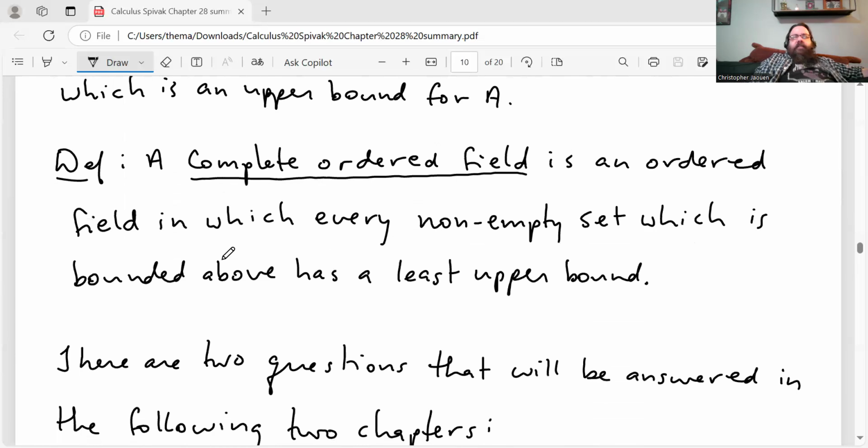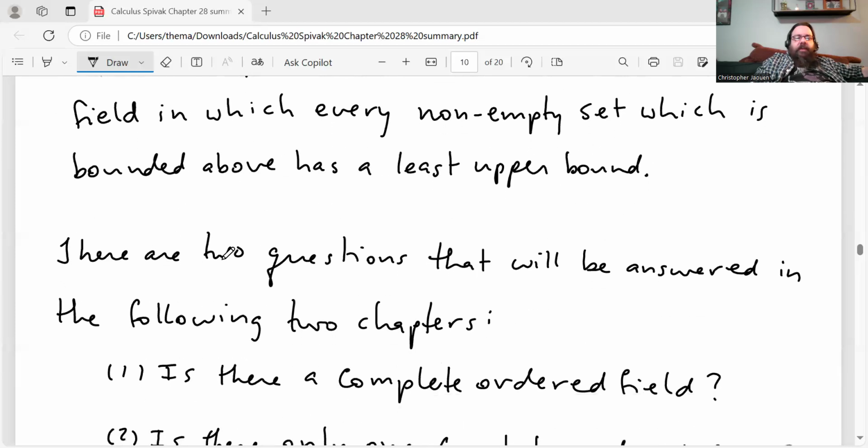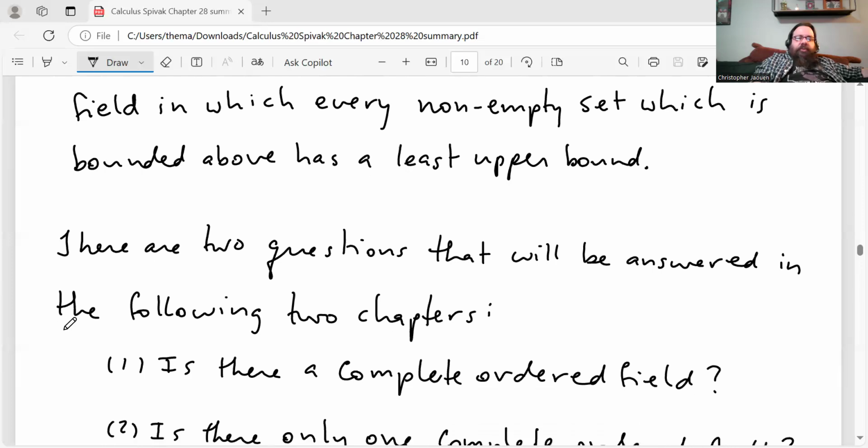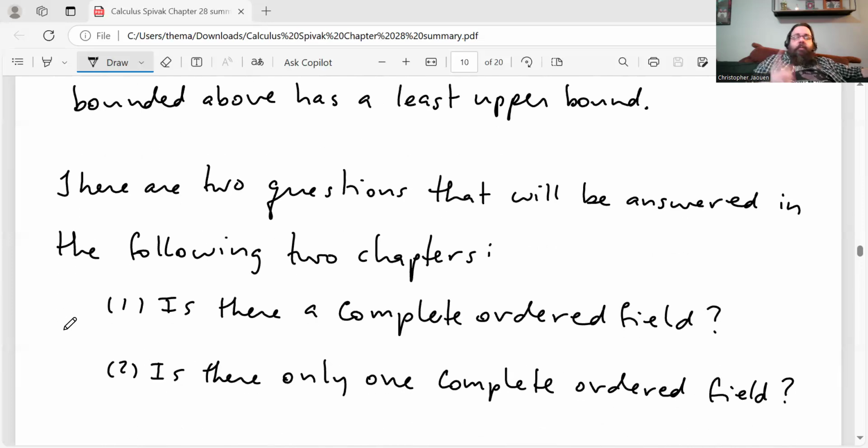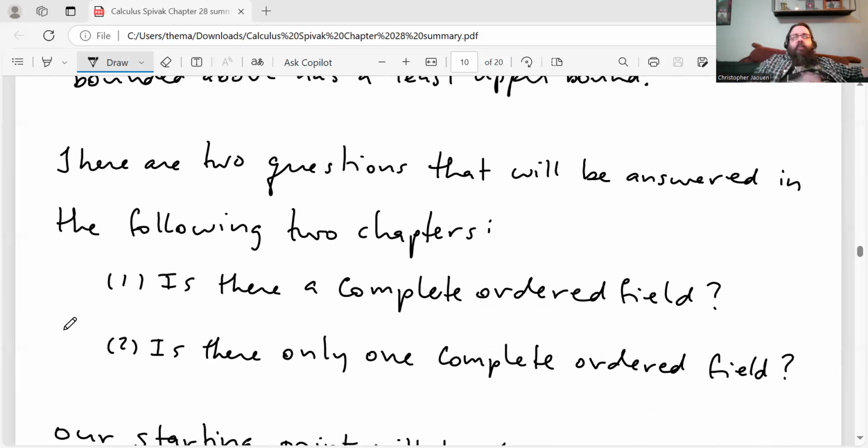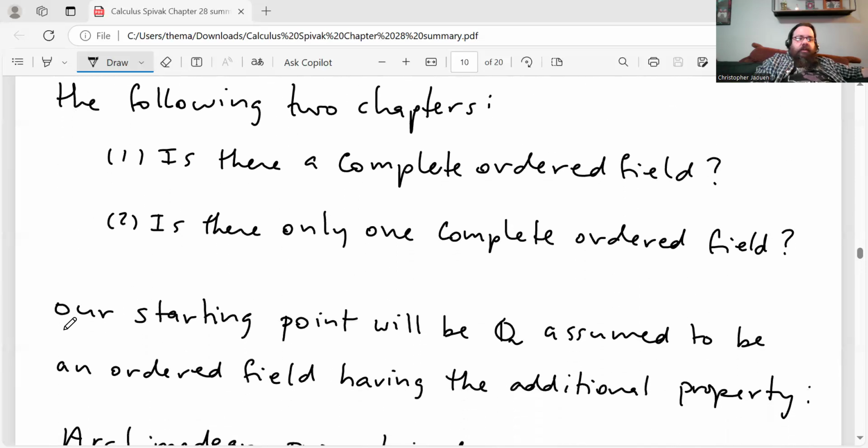Right, then we have a definition of what we mean by a complete ordered field. A complete ordered field is an ordered field in which every non-empty set which is bounded above has a least upper bound. And now there are two questions that will be answered in the following two chapters, which make up the remainder of the epilogue, where we'll be constructing the real numbers. The first question is, is there a complete ordered field? We're going to prove that in the next chapter. And then, is there only one complete ordered field? We'll prove that in the chapter after the next.